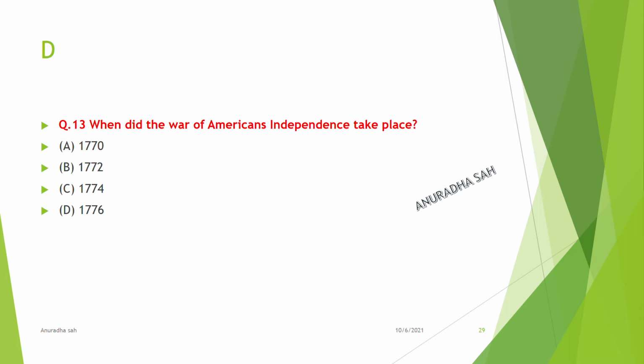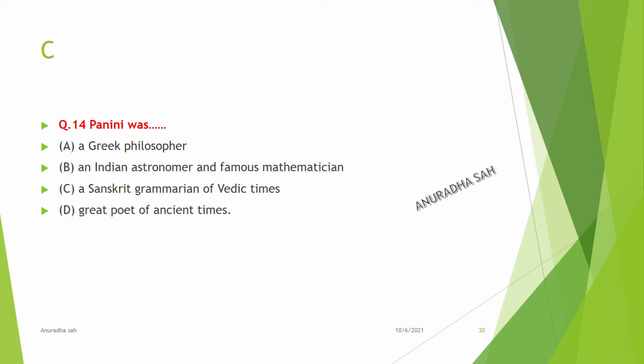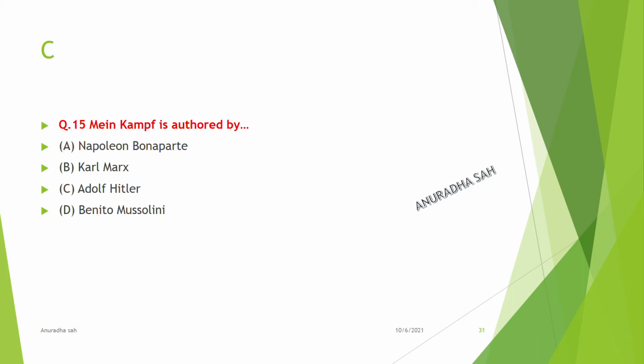When did the War of American Independence take place? Answer: 1776. Panini was a Sanskrit grammarian of Vedic times. Mein Kampf was authored by Adolf Hitler.